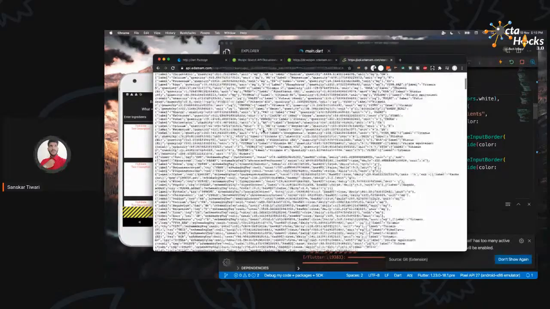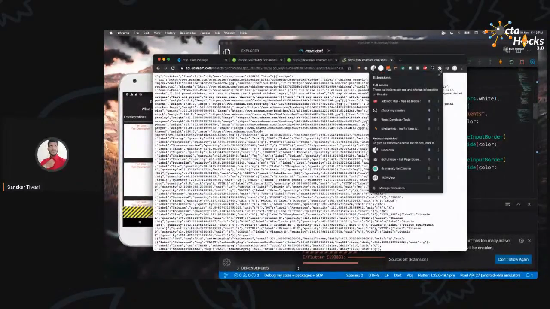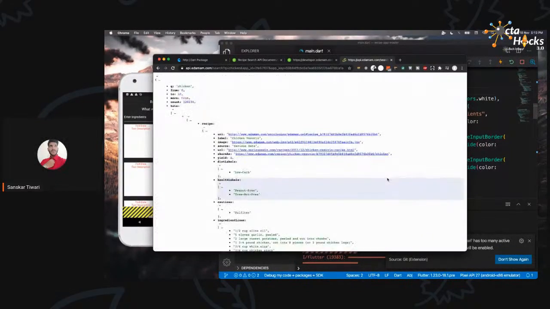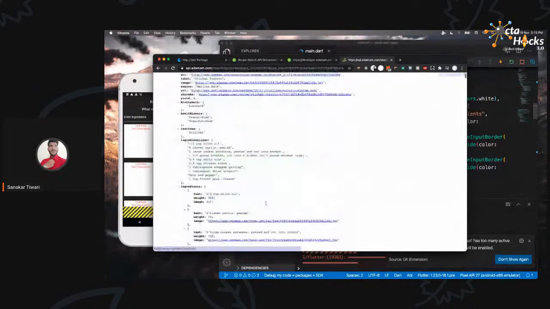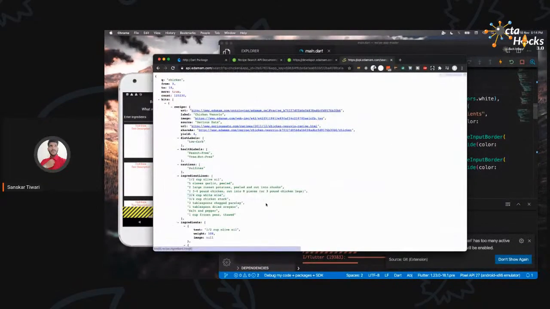Now, of course, this is not easy to understand. So one of the things I will recommend is you can download this extension called JSON View. If I just click on this, you can see it's much more structured and you are much more able to understand what's happening. So how this API works is, it is going to first show you what the query is. And then, as I mentioned, how many different results we are fetching, right?